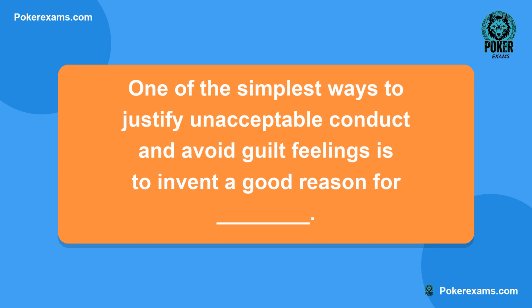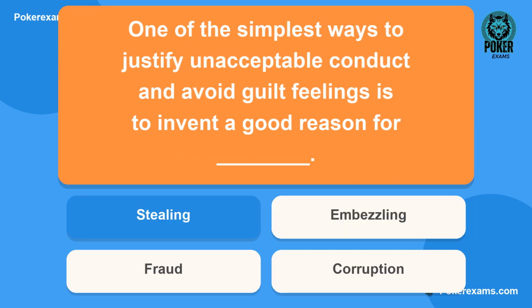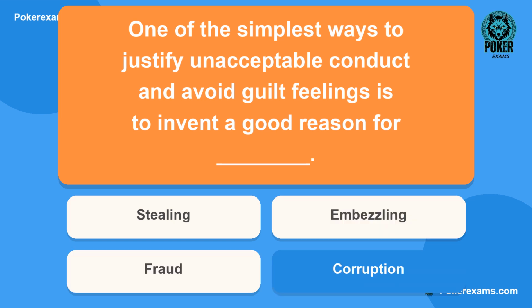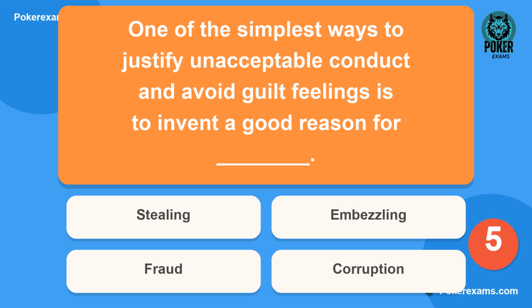Next question. One of the simplest ways to justify unacceptable conduct and avoid guilt feelings is to invent a good reason for blank. Is it A, stealing? Or B, embezzling? Could it be C, fraud? Or lastly D, corruption?